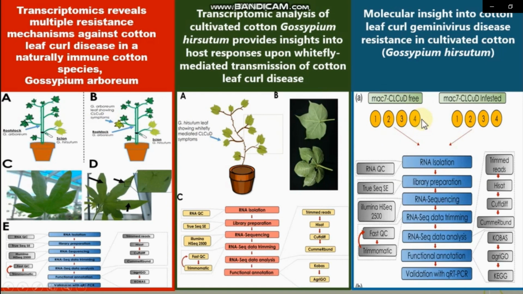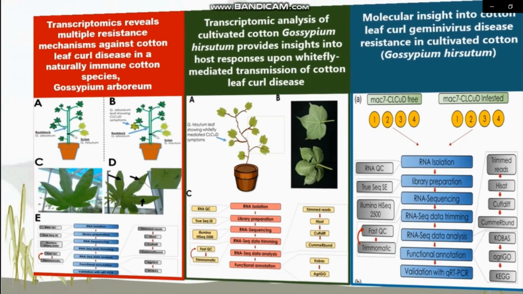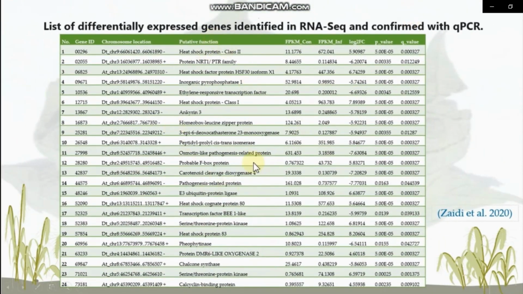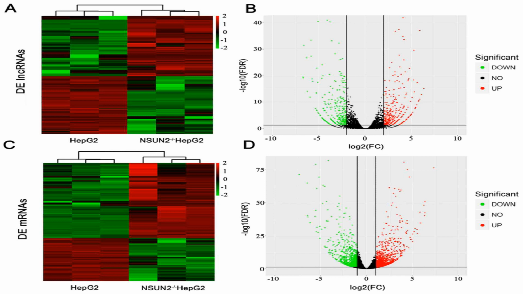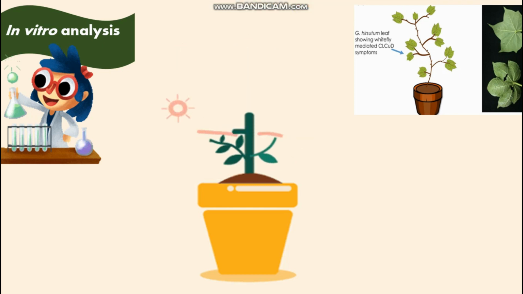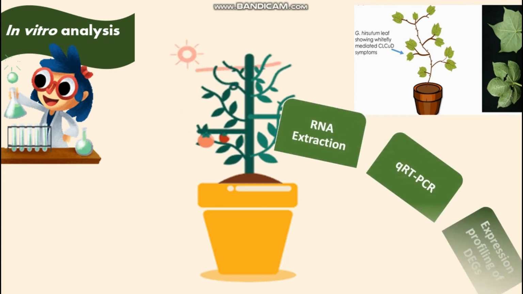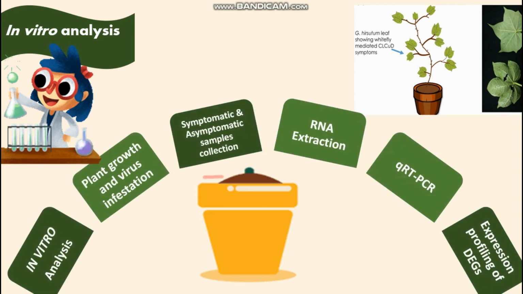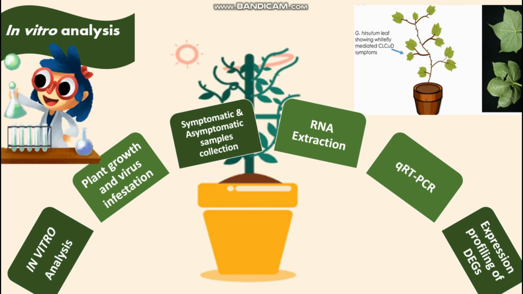They have used the same methodology to get the list of differentially expressed genes that might have a role in cotton leaf curl virus infestation. I am going to use all these three Gossypium species to use those DEGs and the same methodology that they have adopted to do a comparative analysis on these differentially expressed genes. I will grow both experimental and control groups of Gossypium hirsutum, arboreum, and Mac 7 to get symptomatic and asymptomatic leaves. Then after RNA extraction, I will do qRT-PCR and expression profiling of those DEGs for data validation.